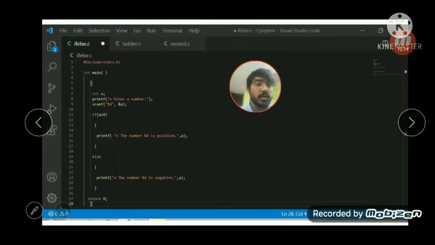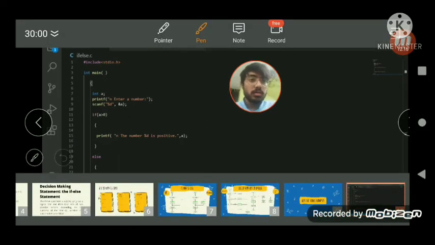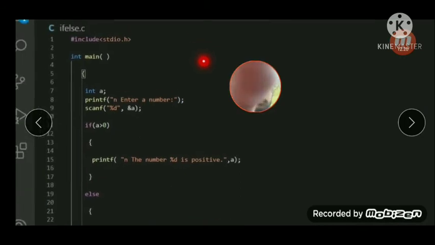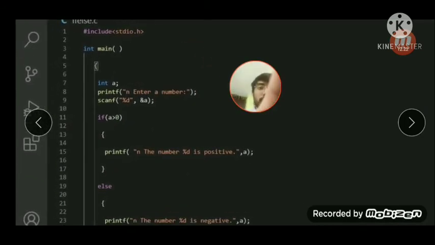So we will see here, through the pointer, we have first included the standard input output preprocessor, and with the help of the preprocessor we have included the standard input output library, which will allow us to take input and give output in the form of print and scan, printf and scanf.